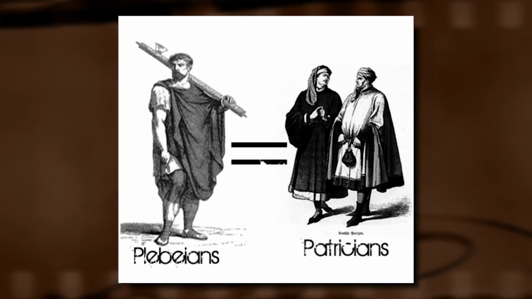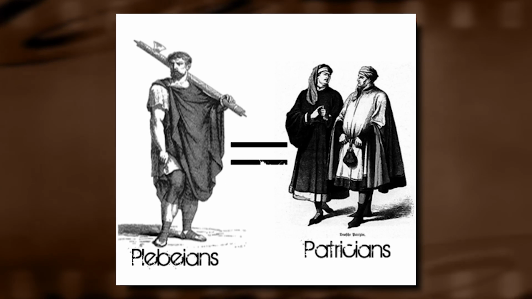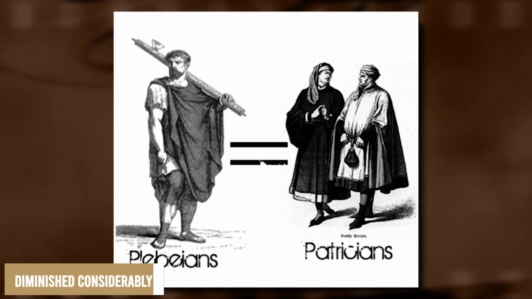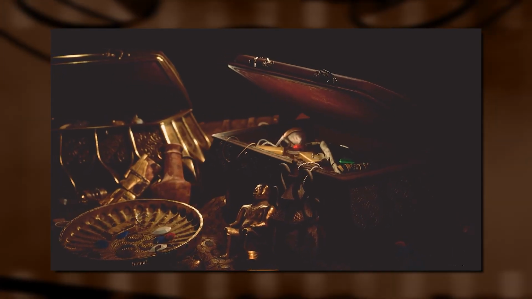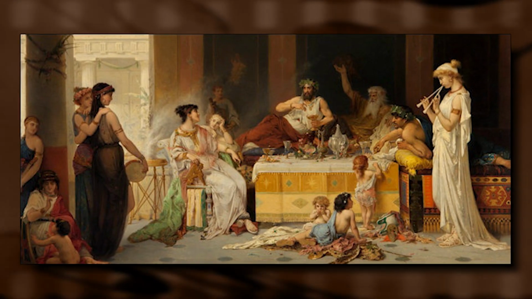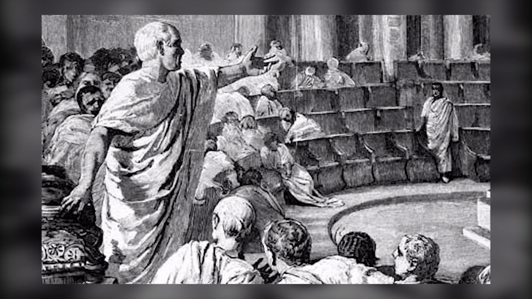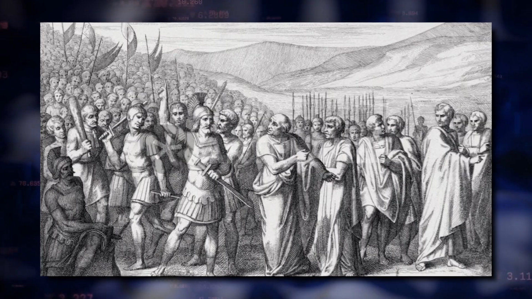By the end of the Republic, the distinction between the patricians and plebeians had diminished considerably. Both orders amassed wealth and influence, and intermarriage between the two became more common. The plebeians could even rise to prominence through their achievements in trade, commerce, or military service.